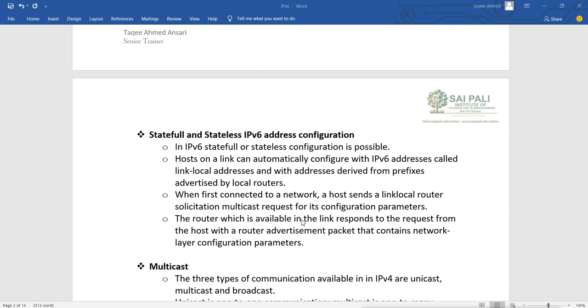Then the client uses one link local address which is not in use by anybody in the network. So every device which has IPv6 enabled has one link local address configured.